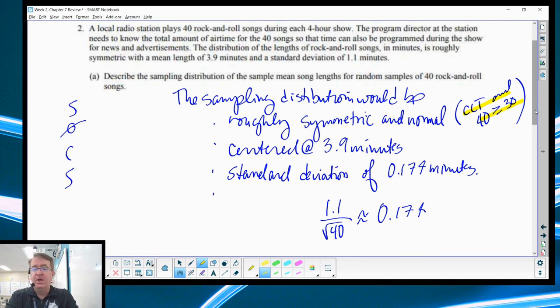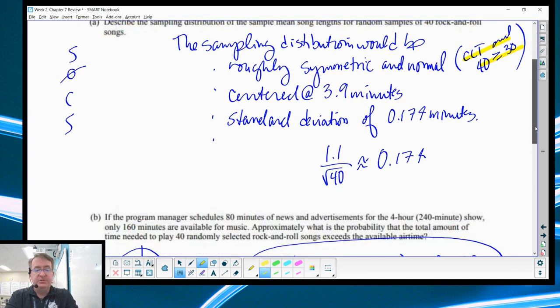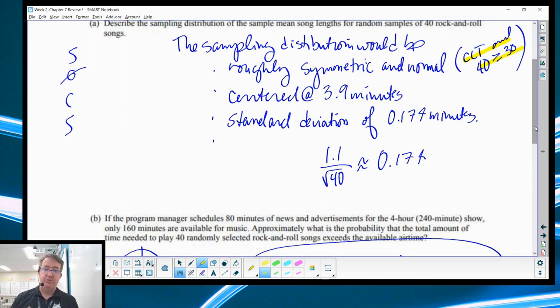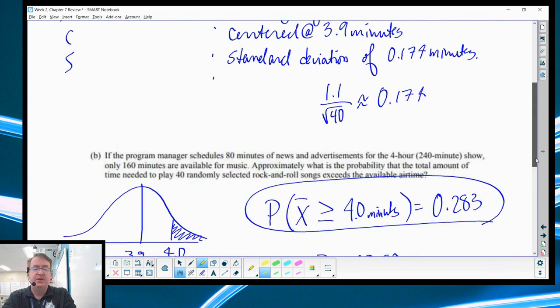Okay. So then they go on and say if the program manager schedules 80 minutes of news and advertisements in a 4-hour block, which is 240 minutes, that means you only have 160 minutes left for music. Approximately, what is the probability that the total amount of time to play 40 randomly selected rock and roll songs exceeds the time available? Now, some people were thinking, oh, let's multiply it all out. What's 3.9 times 40? Work it backwards. My average song is 3.9 minutes. How much is the average time that you have per song in 160 minutes for 40 songs? Oh, that, Mr. Hayes, would be 160 divided by 40. Correct. And so you'd end up with this.